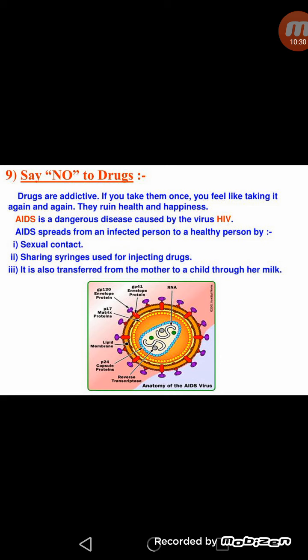So as it stands today, AIDS is a preventable disease. So to stay healthy, say no to drugs and alcohol. So by following these methods, by keeping personal hygiene, or by saying no to drugs, we can live a happy and healthy life.